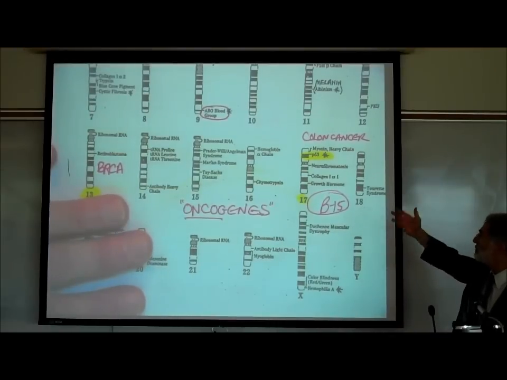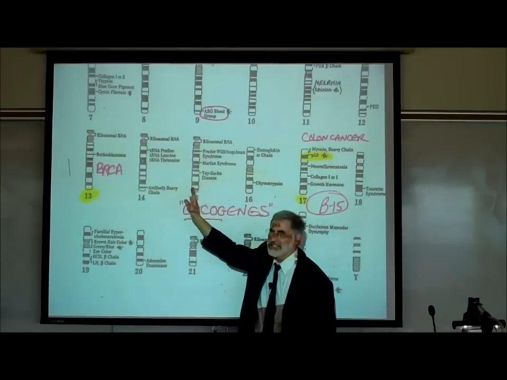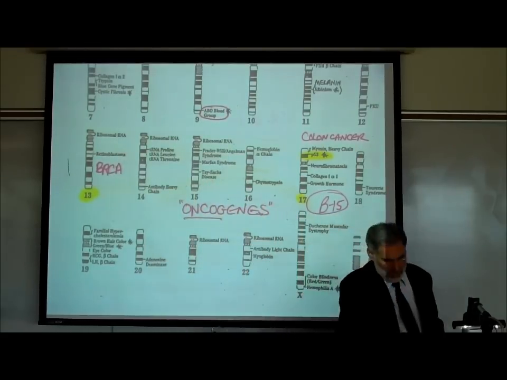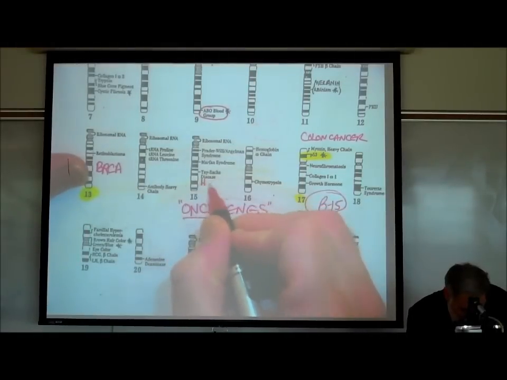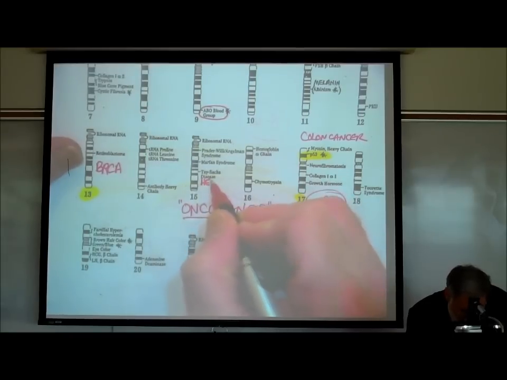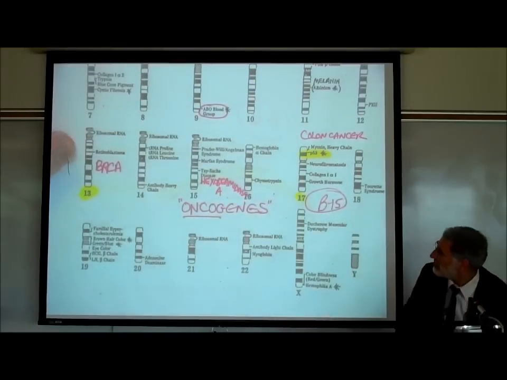All right, again, we have tests now for these genes. You'll notice here's a gene labeled Tay-Sachs disease. It's a gene for making an enzyme in the brain called hexosaminidase A. I'm not asking you to know it.